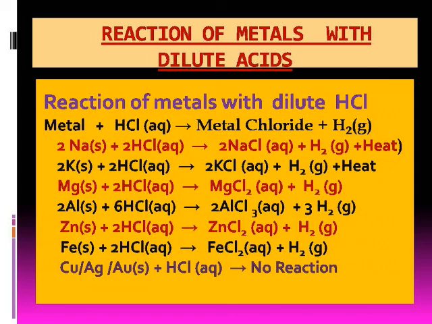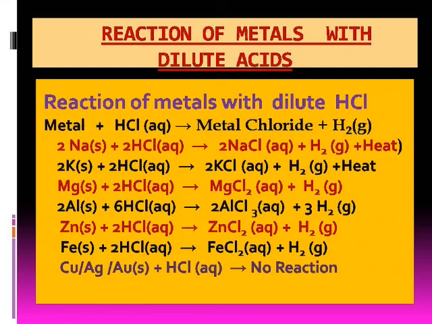Zinc reacts with dilute hydrochloric acid, forming zinc chloride and hydrogen gas, but the reaction is less rapid than that of aluminum. Iron reacts slowly with dilute hydrochloric acid, forming ferrous chloride and hydrogen gas.